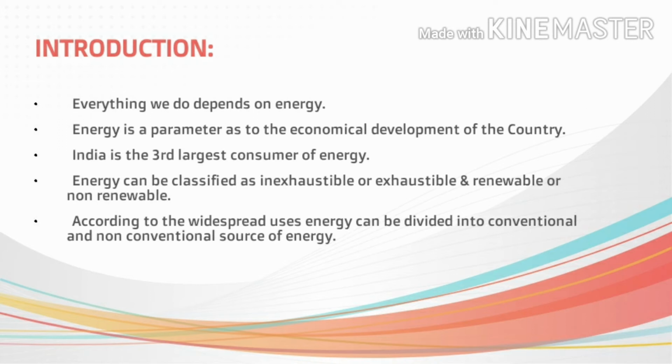The sources of energy have also been divided into conventional and non-conventional sources, according to how widespread their use is and for how long they have been used. So we will be dealing with the conventional source of energy and its advantages in the coming slides.